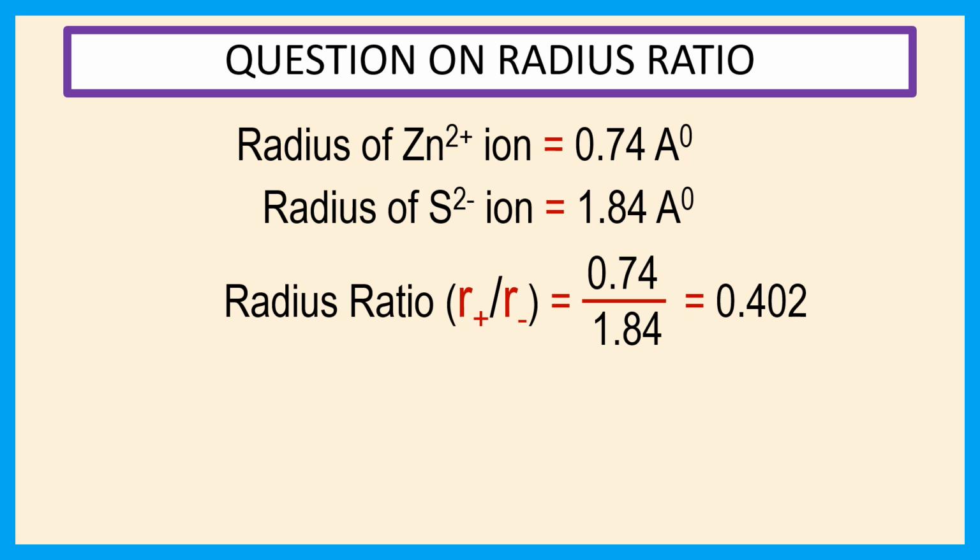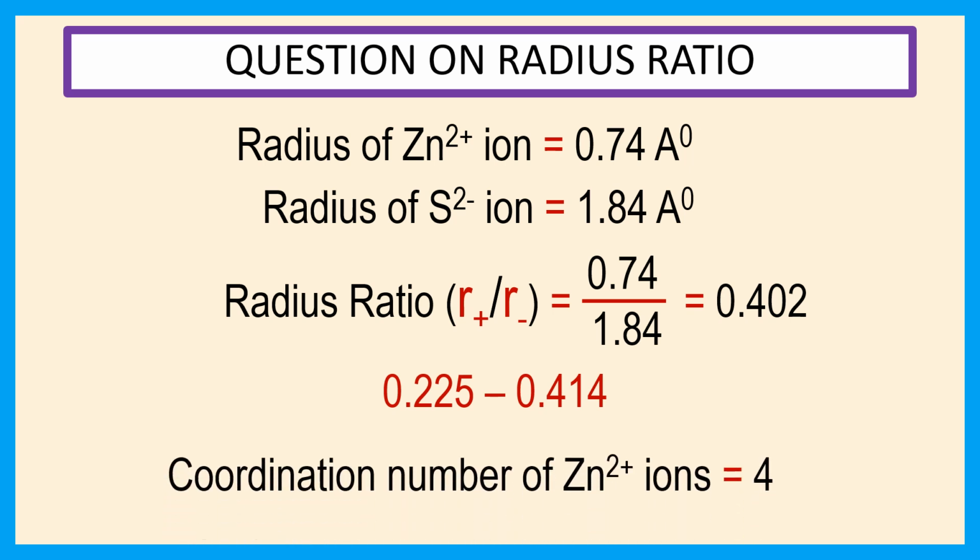0.402. The value lies between 0.225 to 0.414. So, coordination number of Zn2+ ions is equal to 4.